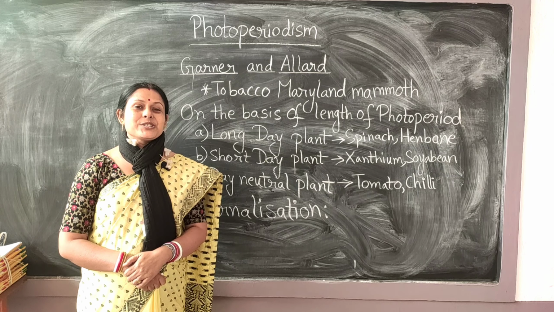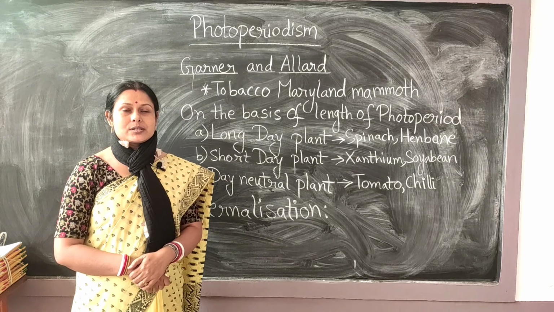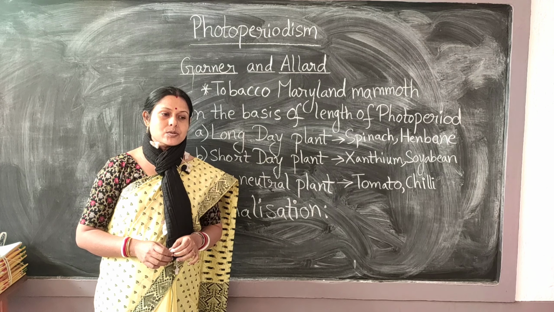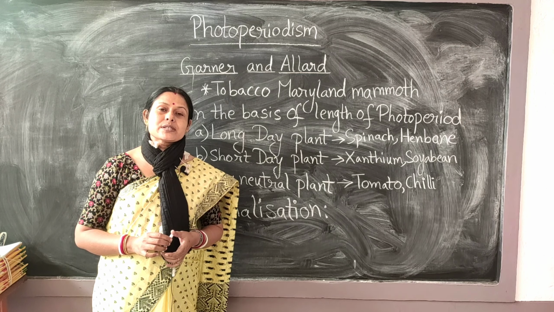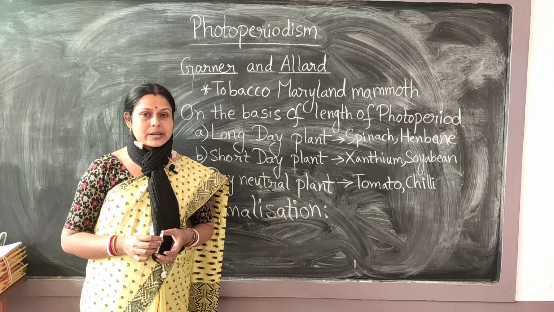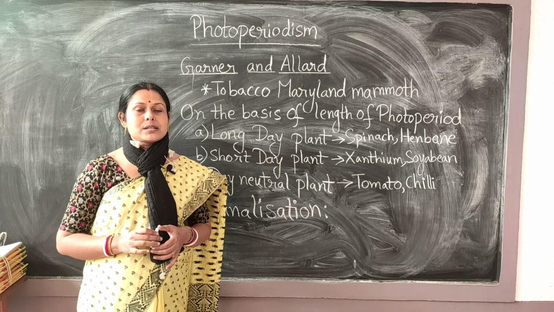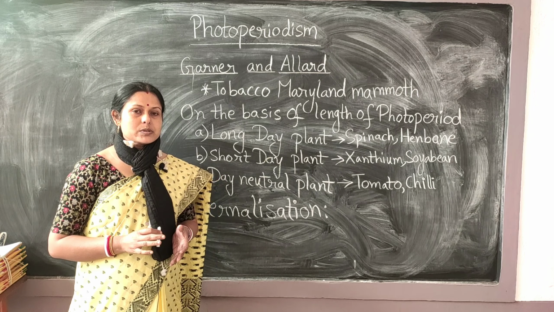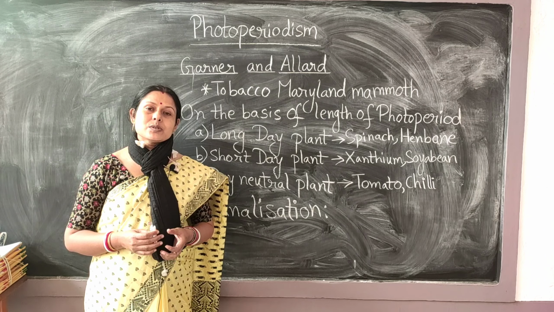Hello students, today we are going to discuss a topic called photoperiodism. In plant growth and development, so far we have discussed the various kinds of hormones, which are called plant growth regulators, in two forms: growth promoters and growth inhibitors. The growth promoters are associated with the growth of the plant.